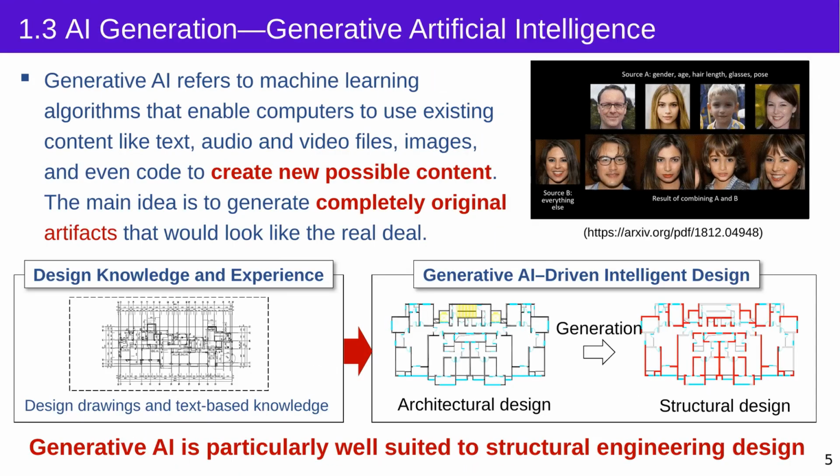Now we are all familiar with generative AI. We can see that AI can generate a human face that looks like a real person. So why can AI not generate a design drawing? After learning from many engineering drawings, it should also be able to generate a design drawing that looks like one produced by a real engineer. This is the fundamental idea of AI generation.